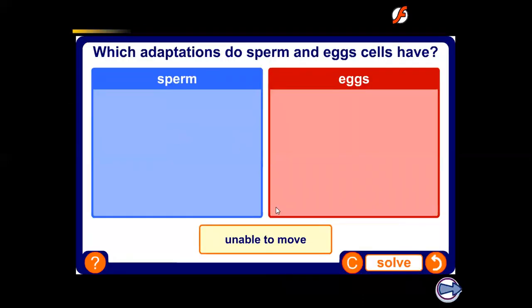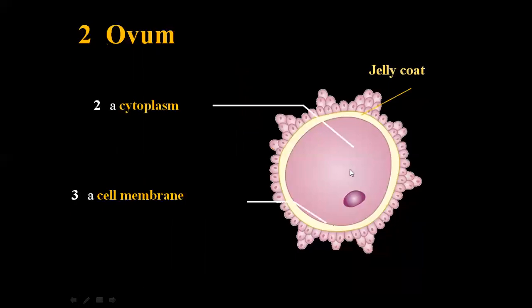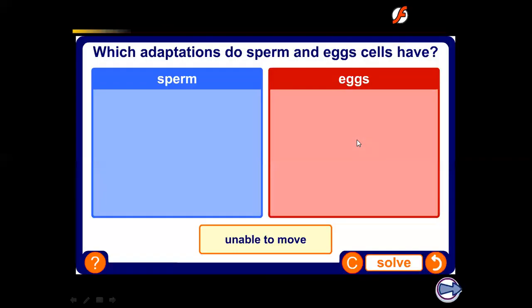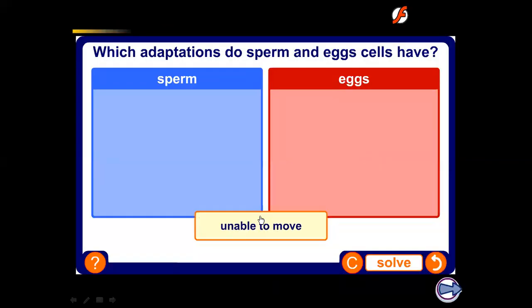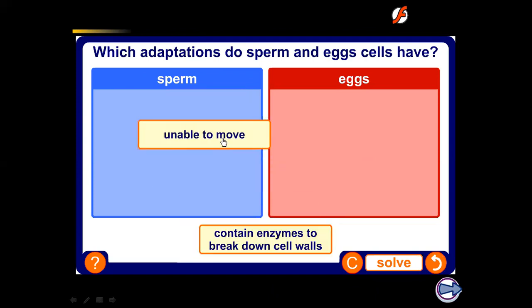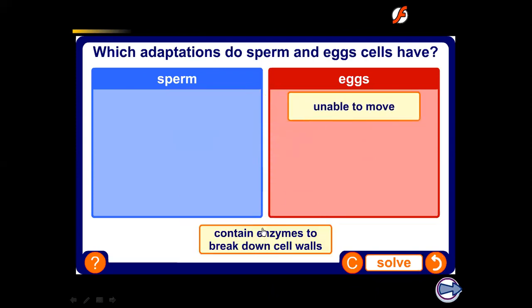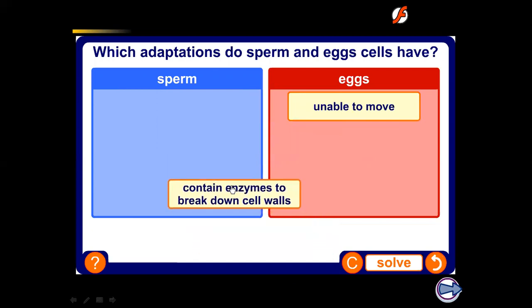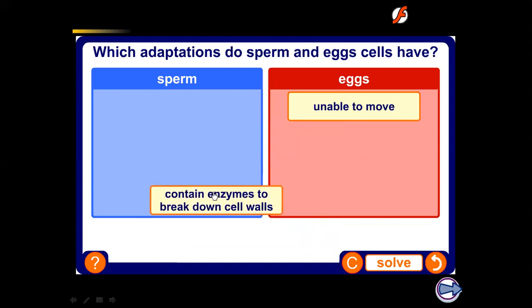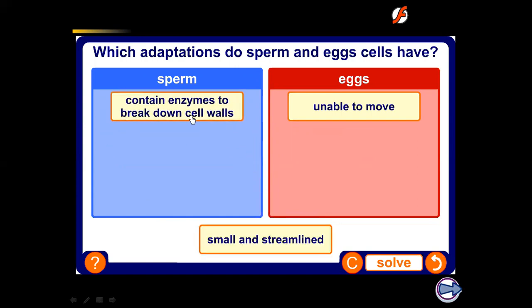Let me discuss the adaptation of sperm and egg cell here. The egg cell cannot move because it has no mitochondria, and the egg cell is spherical in shape. It also has no digestive enzyme, unlike the sperm. Sorry, the egg cell is unable to move. Sperm contain digestive enzyme within the acrosome for the breakdown of the cell membrane. So please make a correction here, this is not cell wall, it is cell membrane.